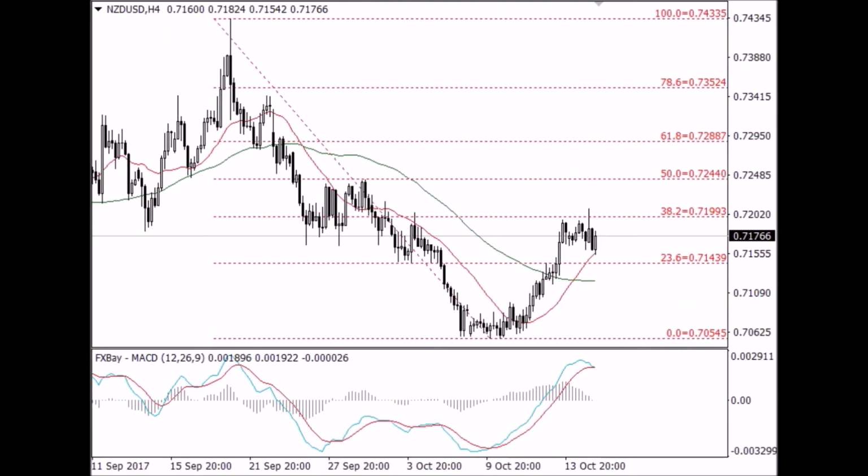The Kiwi traded slightly lower on Monday. We saw it trade from the recent high at 0.719 and currently near the support level of 0.715. However, the NZD/USD pair remains in a downtrend structure. Closing below the support level of 0.714, we are suggesting further downside, and it could fall further towards the next support level at 0.705. On the upside, the first resistance level we could refer back to is 0.719.